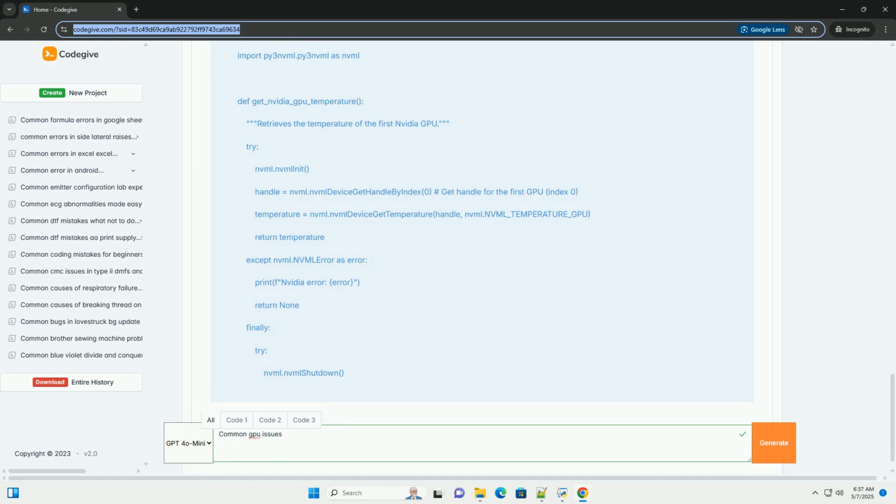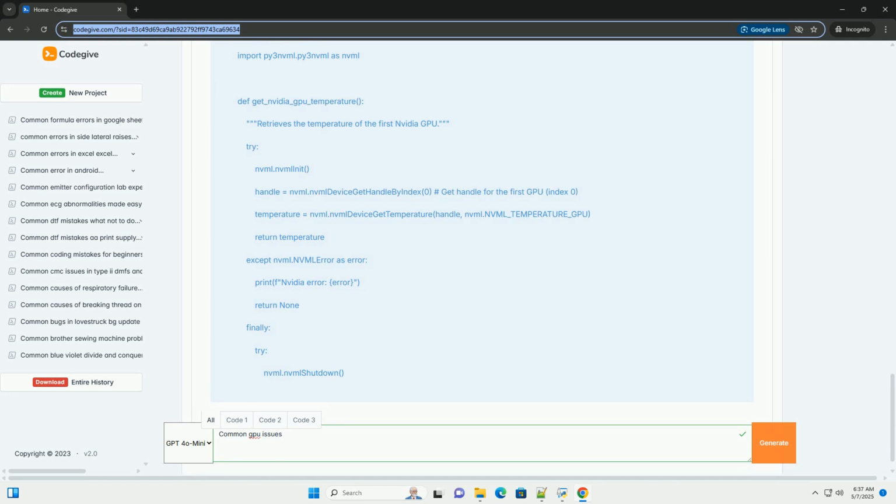The nvmlInit and nvmlShutdown calls initialize and shut down the NVML library. nvmlDeviceGetHandleByIndex(0) gets a handle to the first NVIDIA GPU in the system, index 0. nvmlDeviceGetTemperature retrieves the temperature in degrees Celsius. Error handling is included. A finally block is used to ensure that nvmlShutdown is called, even if errors occur. This is important to release resources held by the NVML library.